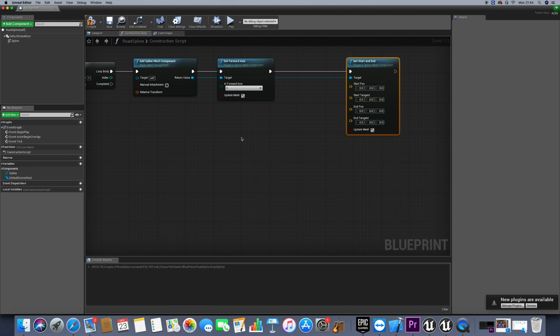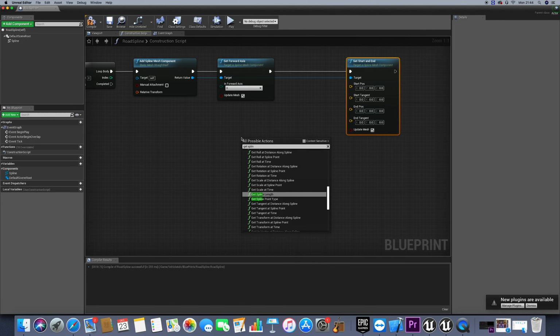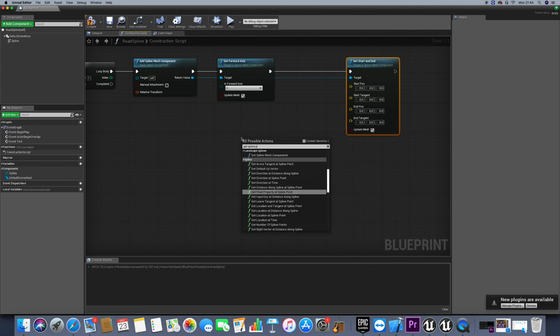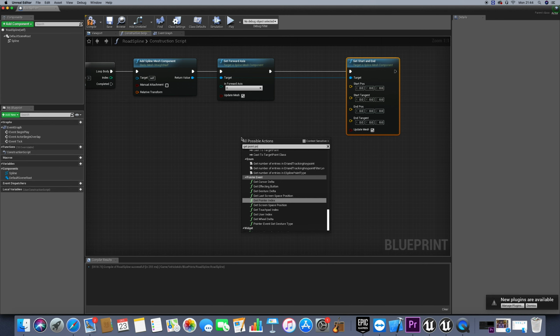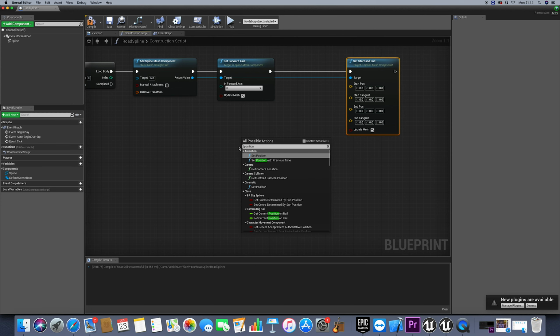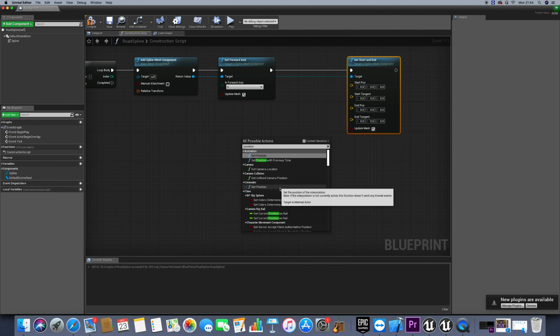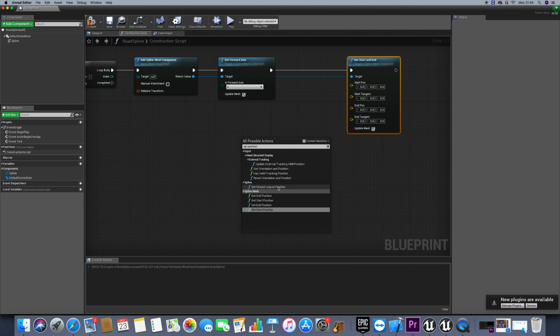So what is our starting position? We actually need to get spline point position, or get point location.